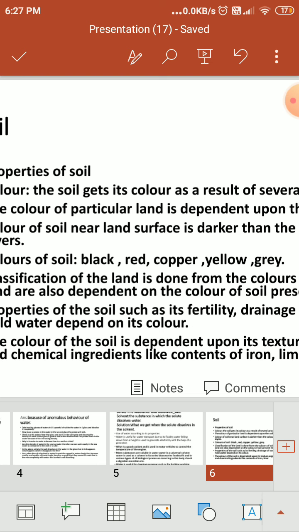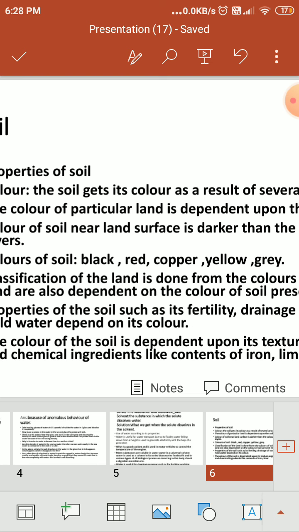The color of the soil is dependent upon its texture, organic ingredients and chemical ingredients like contents of iron and lime. That's why many regions have different colored soil. In Maharashtra, the color of the soil is black. When you go to Chhattisgarh, the color of the soil is red. Even in Uttarakhand and Bihar, the color of the soil is red.